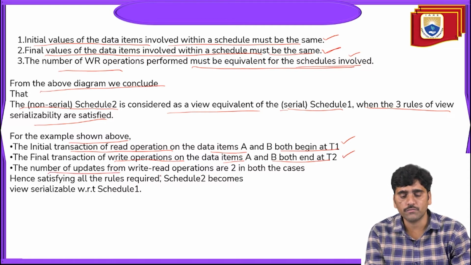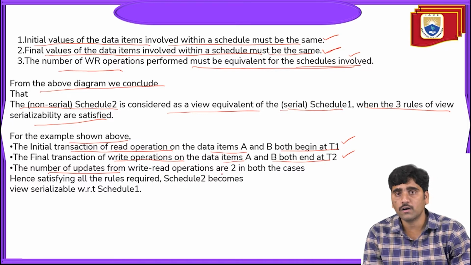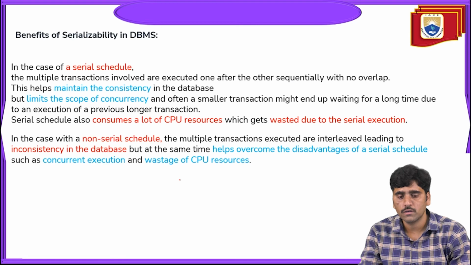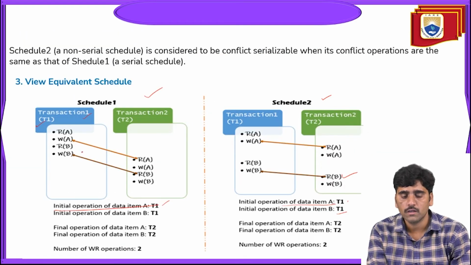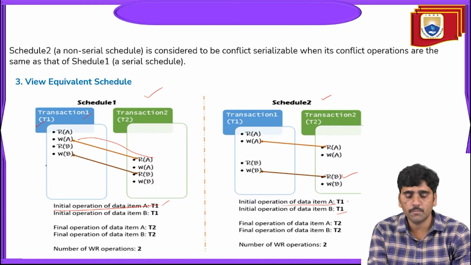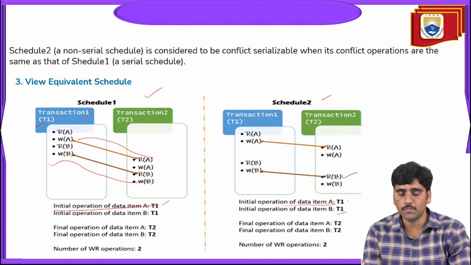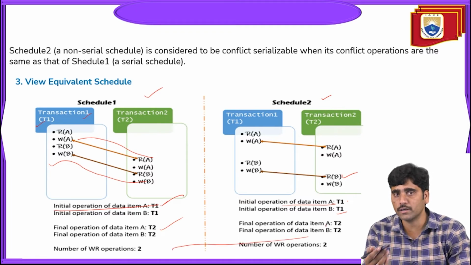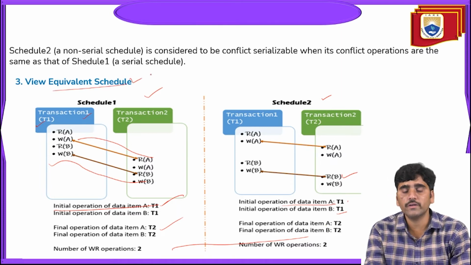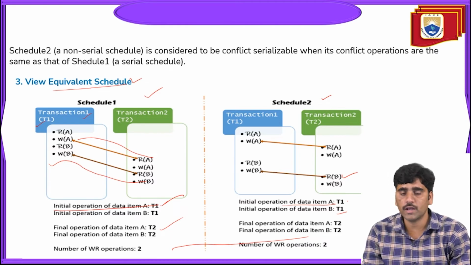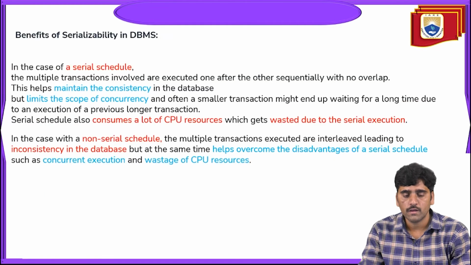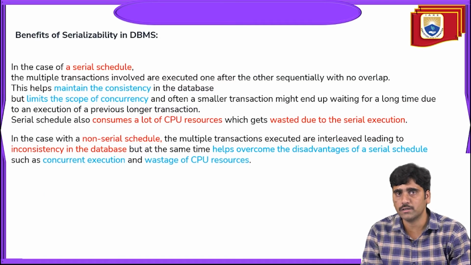The number of updates from write-read operations is 2 in both cases, hence they are satisfying both the schedule 1 and schedule 2 concept. So here we have to see that the number of write-to-read operations, the number of read-to-write operations, the number of initial operations, the number of final operations, and the total number of operations must all be the same. Then it is said to be a view equivalent schedule.